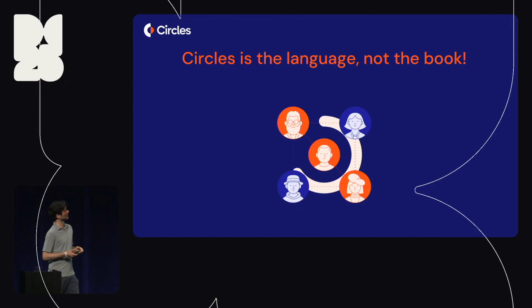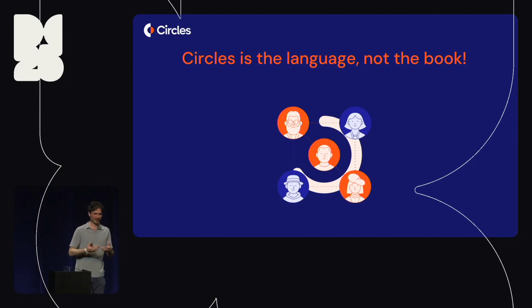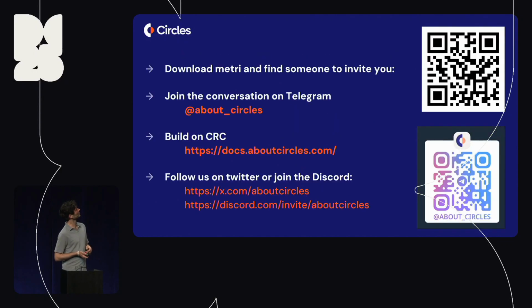So that goes to say that Circles, in my view, is the language, not the book, right? Of course, we built the protocol based on opinions and convictions, but it's an open protocol, and everybody can build stuff on top of it. We can't force people to choose certain criteria for making their trust decisions, but I think it's a good idea to start coordinating this to drive the value of this project. And with that, I'm done. If you still haven't created a Metri account, this is your chance, and I'm open for questions.